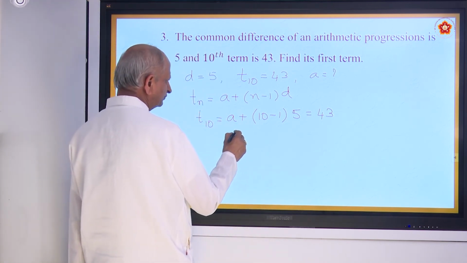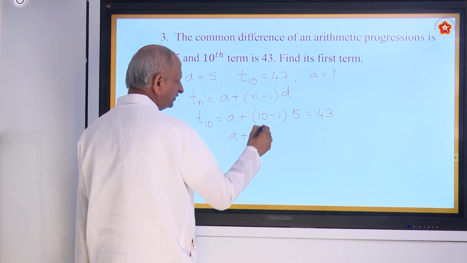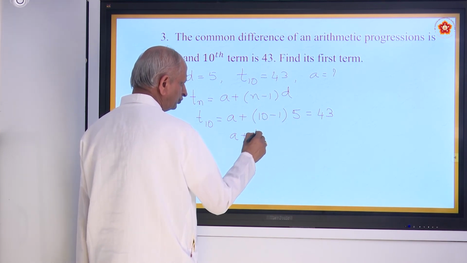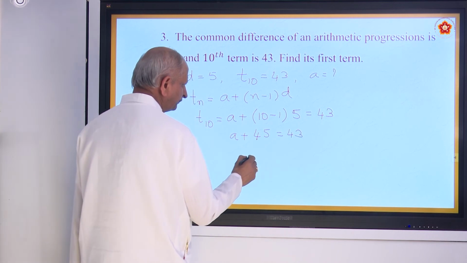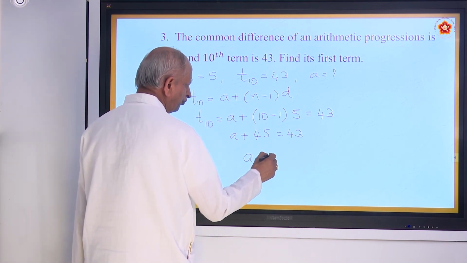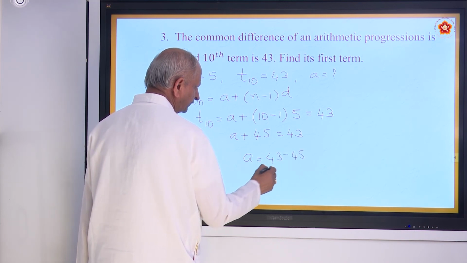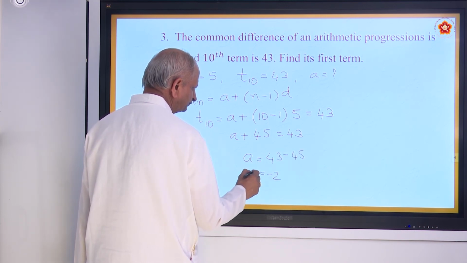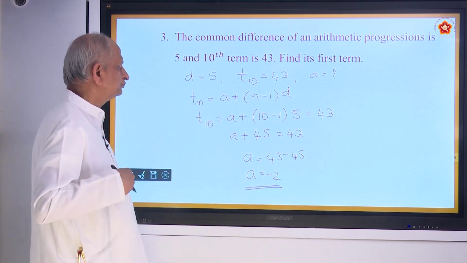So you have A plus 9, 10 minus 1 is 9, into 5. 9 into 5 is 45, equal to 43. So A is equal to 43 minus 45, that is equal to minus 2. A we get as minus 2.